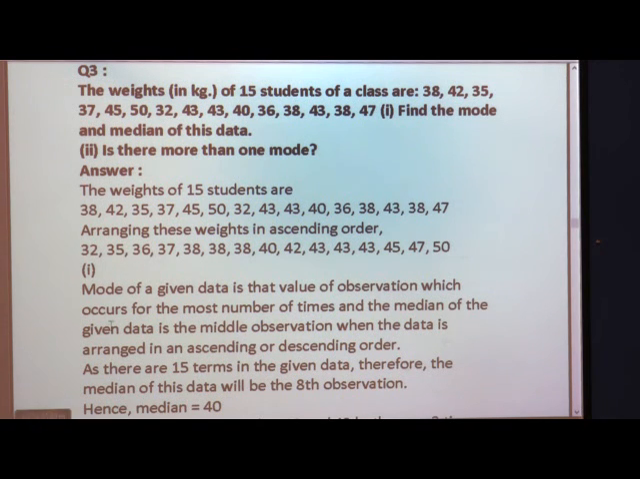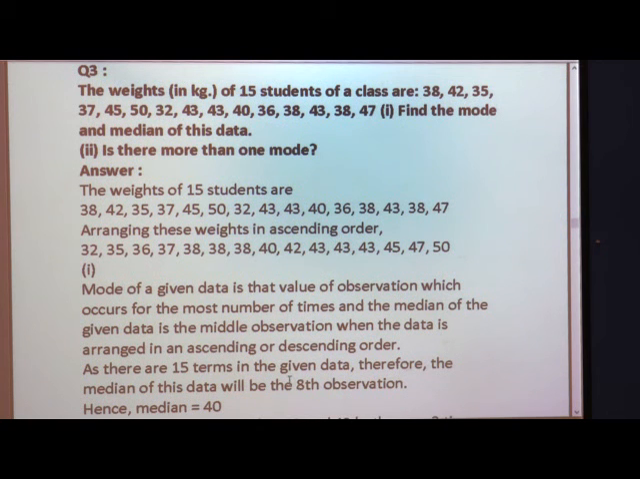And the median of a given data is the middle observation. When the data is arranged in ascending or descending order, there are 15 terms. How many terms here? Because the weights of 15 students are given. So, there are 15 terms in the given data. Therefore, the median of this data will be the 8th term.